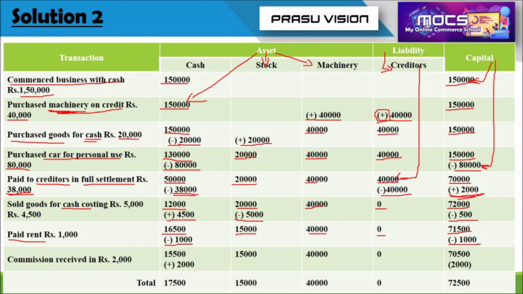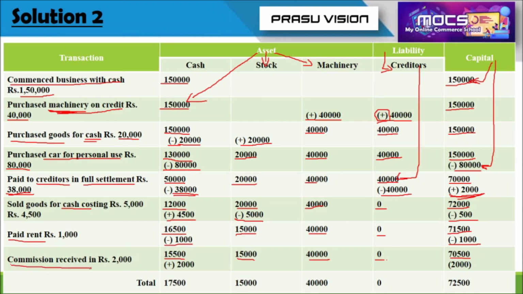So after that, the difference in the accounts: for cash, 16,500 minus 1000, we will get 15,500. No change for stock, no change for machinery, nothing is available in creditors. 71,500 minus 1000, the capital amount will decrease to 70,500.